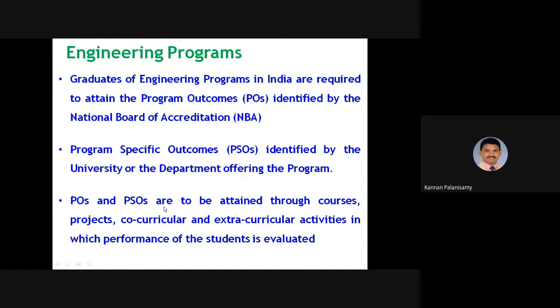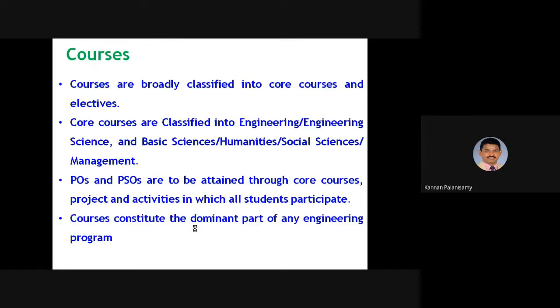POs and PSOs are to be attained through courses, projects, co-curricular and extracurricular activities in which the performance of the students is evaluated. We have to attain these POs and PSOs through all those things.